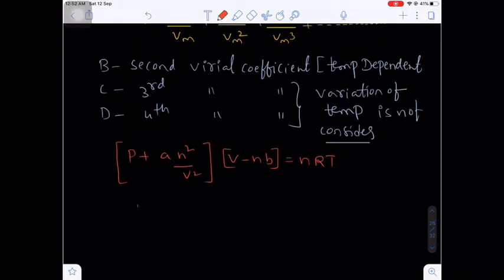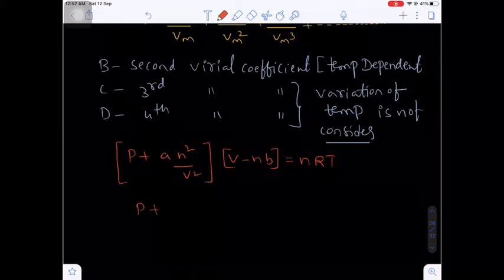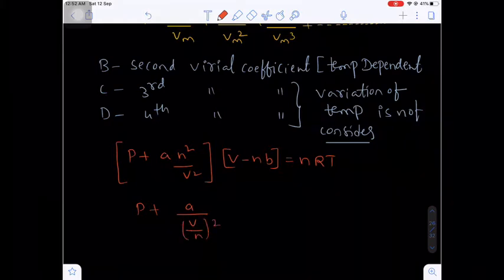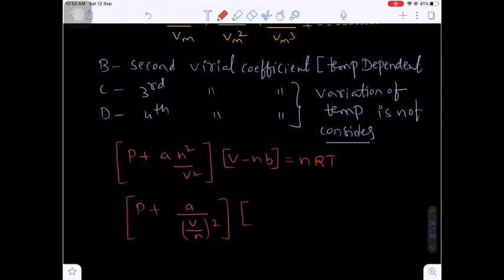So what I am writing here is P plus a into V by n whole square, into, multiplying by n on both sides, V by n minus nb by n, which will be b, equal to nRT by n, which is RT.